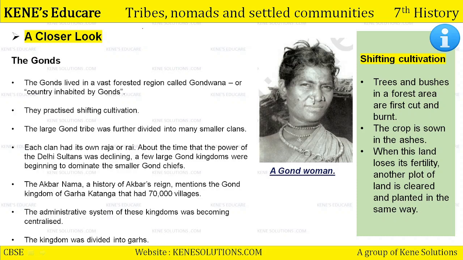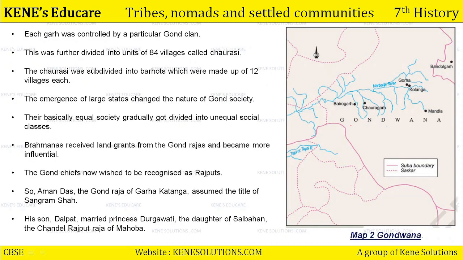Children, now we'll have a closer look at some tribes. Talking about first the Gonds. The Gonds lived in a vast forested region called Gondwana, or country inhabited by Gonds. The area where Gond people lived came to be called Gondwana. I will show you the map of Gondwana also. This is the Gondwana region, and here you can see the Narmada river flowing. This was central, a little towards the Deccan region also. This is central India or the western part of India, the Gondwana region.